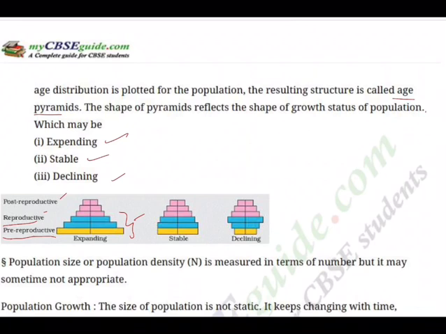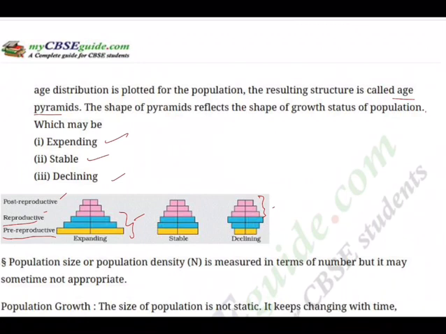In whichever country populations of reproductive stage and pre-reproductive stage are more, like in India, populations will be expanding in that country. Stable one: all three, pre-reproductive, reproductive, post-reproductive, are almost the same. Then it maintains its populations. But declining, look at that, something like Australia, New Zealand, the yellow color one: pre-reproductive, the children group, is very, very least. And then reproductive is also less. And what is disturbing, post-reproductive, meaning aged people, are becoming more in future. So countries' populations will definitely decline.